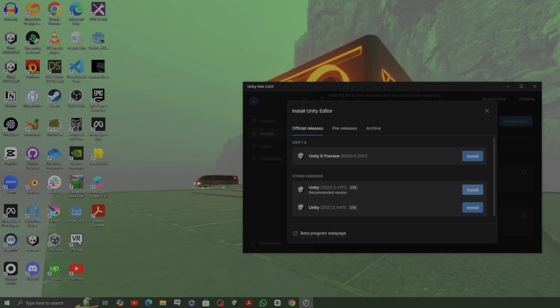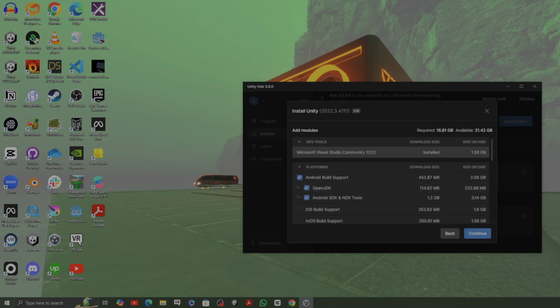And click install. Once you click install, then it will give you this checkbox for you to check to add the modules that you want. The first thing that we need to add is the development tool that we're going to use, the IDE. Some of you might prefer Microsoft Studio, or others might prefer